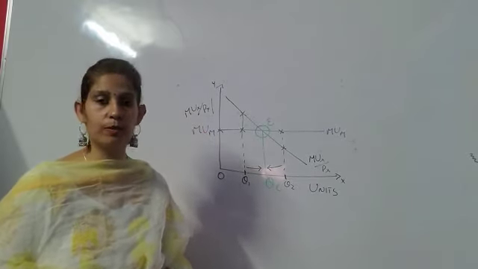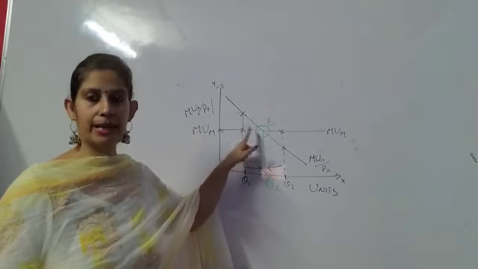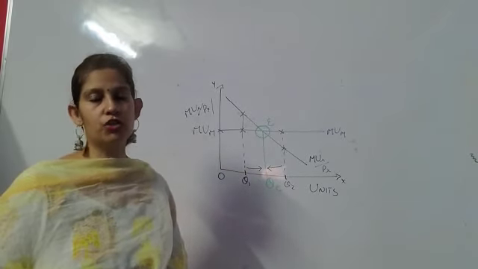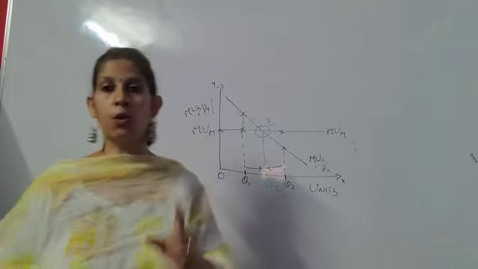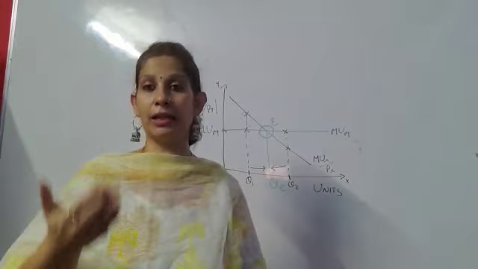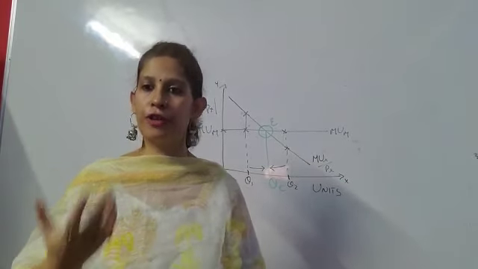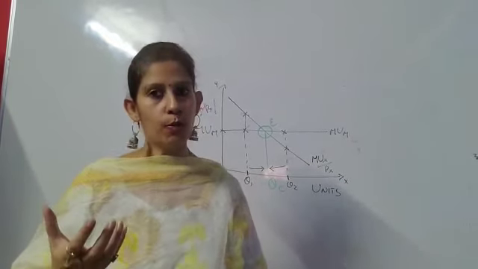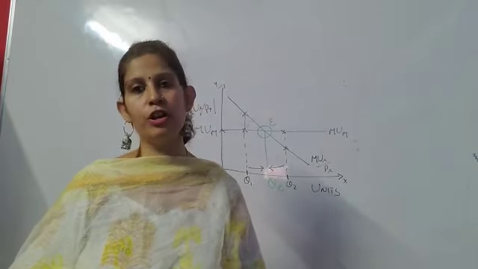So where will the consumer settle down? Where MUX by PX is equal to marginal utility of money. So this is the one case we have discussed. In the next lectures, we will be discussing the other cases, that is in case of free commodity, in case of two commodities and in case of several commodities.